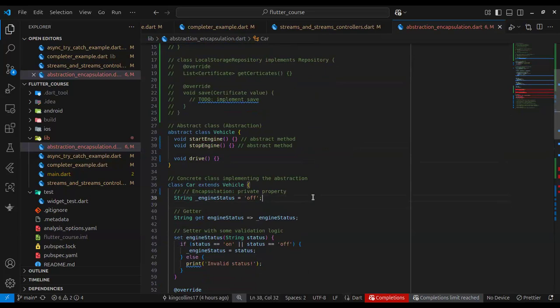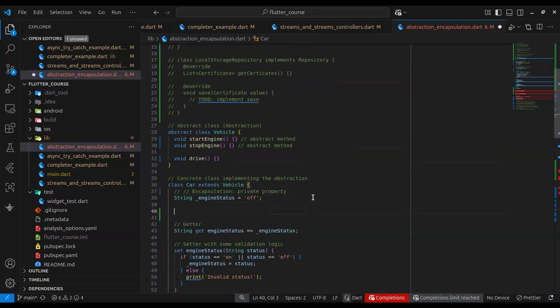In Dart, you do that by prefixing your variable with an underscore. Some languages have the keyword private, public, etc. In Java, it is called private. I think in C++, it's called private too. TypeScript has their own, each language has their own. In Python too, you have to prefix an underscore.